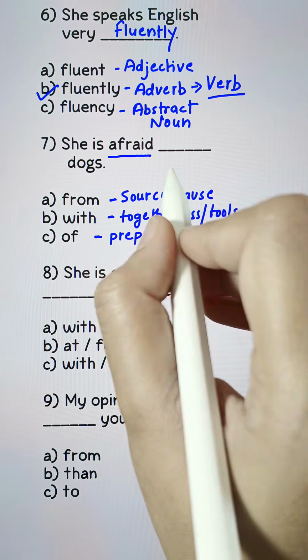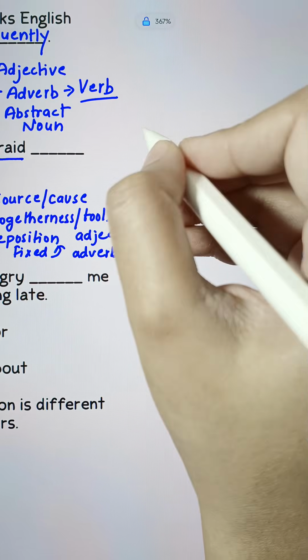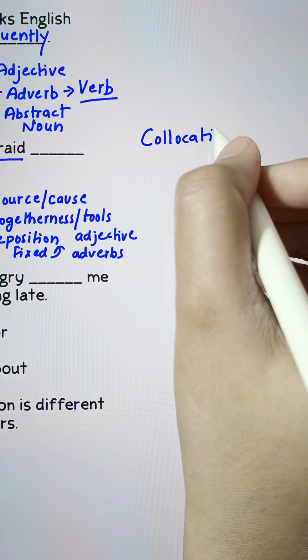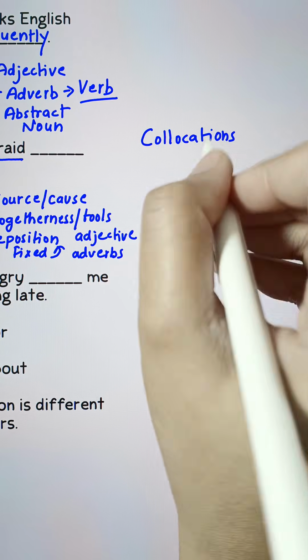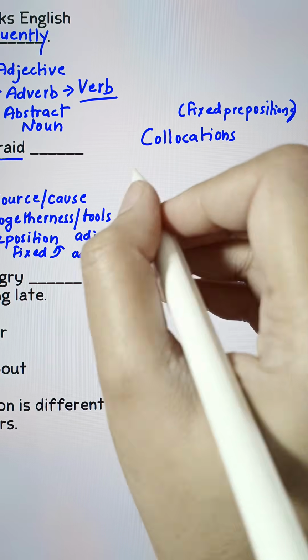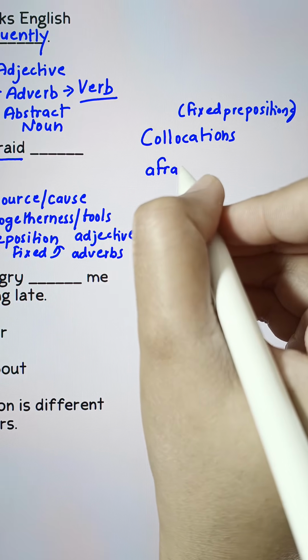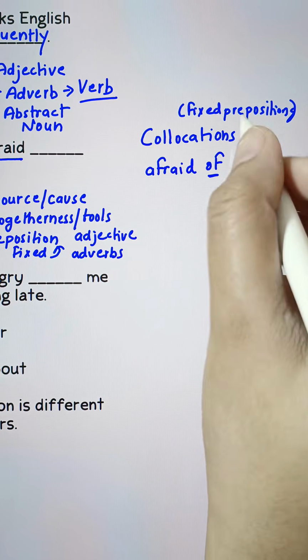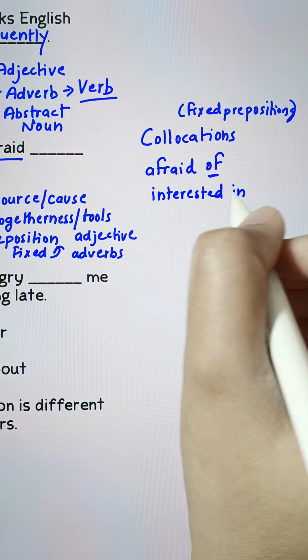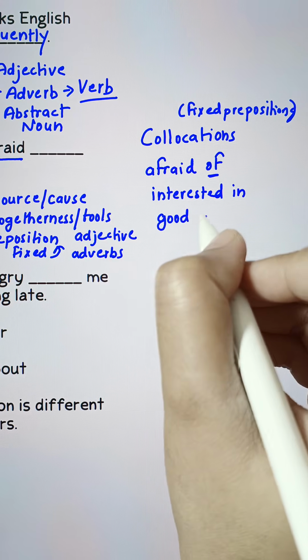The keyword is afraid. And now I'm going to tell you about a term that is called collocations. Collocations basically talk about fixed prepositions. For example, afraid is an adjective. It takes of. Afraid of. Interested in. Good at.